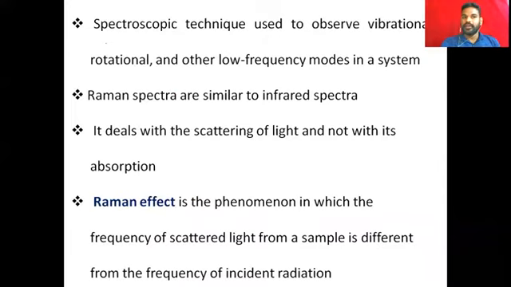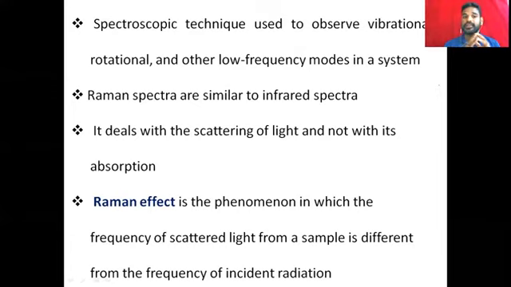First, it is a spectroscopic technique used to observe the vibrational, rotational, and other low frequency modes in a system. For this, we are using spectroscopy.